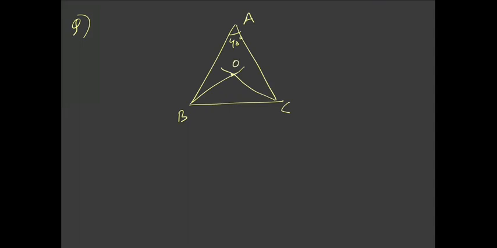You are given a triangle, and this is 40 degrees. The bisectors of angle B and angle C meet at point O. You need to find angle BOC. So BO and CO are bisectors of angle B and angle C. You need to find angle BOC. This is the question. Just try and tell me the answer.